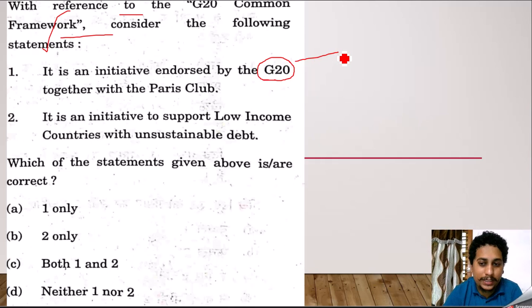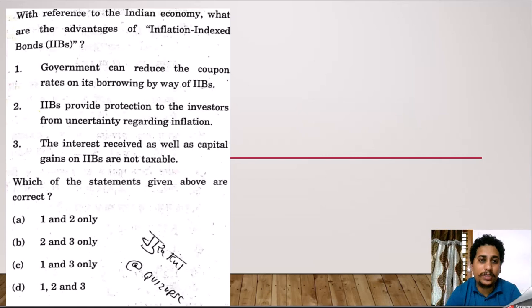If you look at the statistics of G20, nearly 85 percent of the global economy, global GDP, comes from these 20 countries alone. It is an initiative to support low income countries. Absolutely, this is a correct statement. So C, both 1 and 2, shall be the correct response for the question.